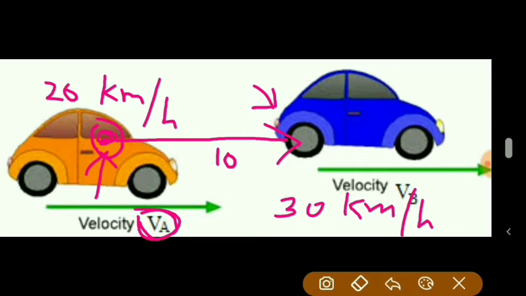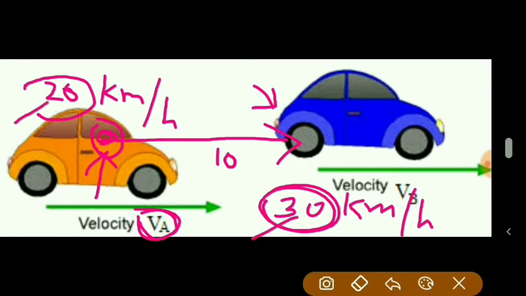Why? Because it has 30 velocity, and this car from where the observation is made is having velocity 20. So 30 minus 20, as they are moving in the same direction, the velocity of the observer, that is the person sitting in the orange car, for him the velocity of blue car appears to be 10 km per hour.